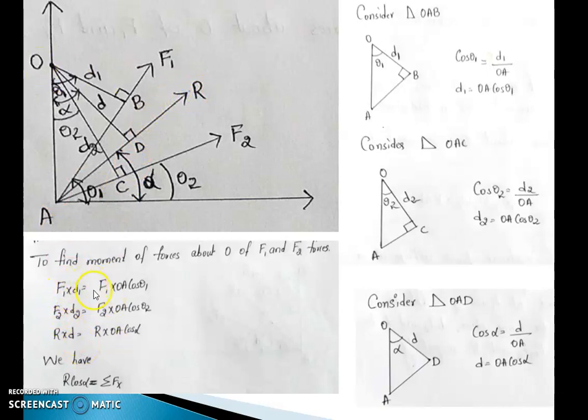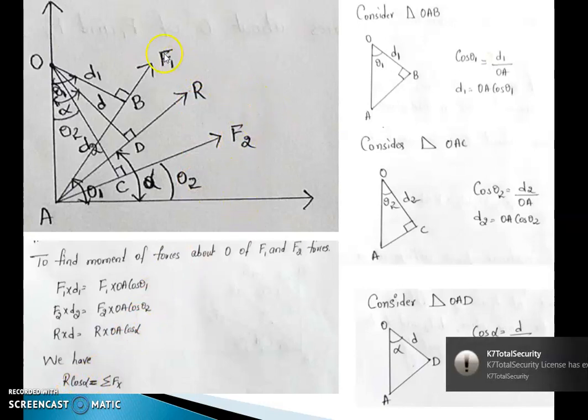Now F1 into d1: we have d1 as OA into cos theta 1, so I will substitute the d1 value, F1 into OA cos theta 1. Similarly, I will substitute the d2 value, so F2 into OA cos theta 2. Similarly, I will substitute the value of d, so R into OA cos alpha. And as we know that R is the resultant of F1 and F2, the component of R along the x-axis is R cos alpha, which is equal to the summation of all the forces. We have two forces F1 and F2, so summation of Fx is my R cos alpha.